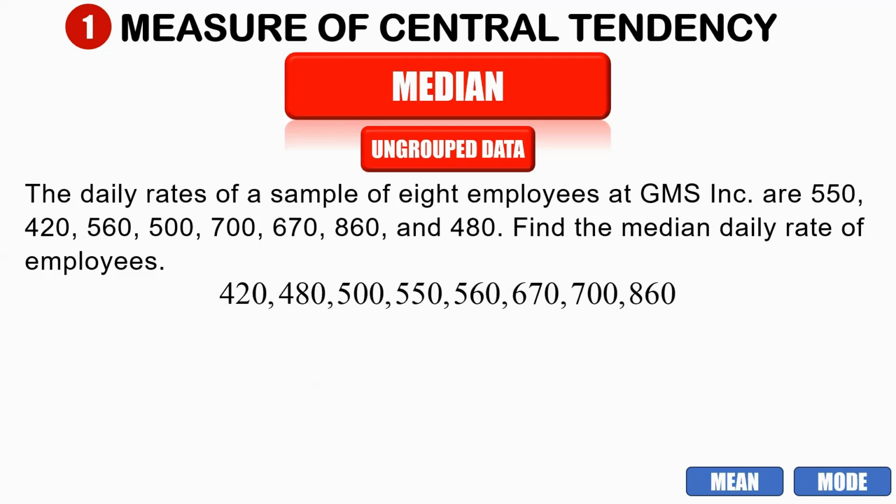As you can see right now, we have our total number of data values. We have 8, which is even. So we can get the median by getting the average of the 2 middle ranks. But first, let us take a look at the location of our median. Using this formula, let us substitute the value of n, which is 8.